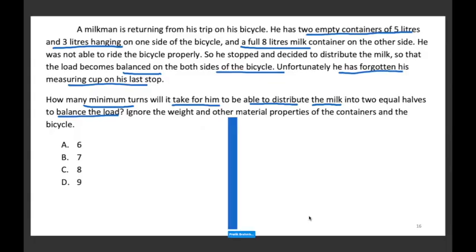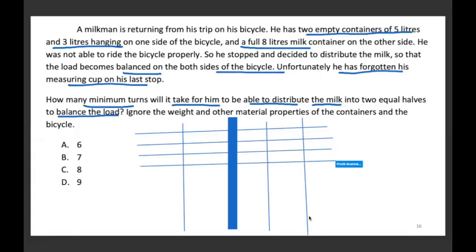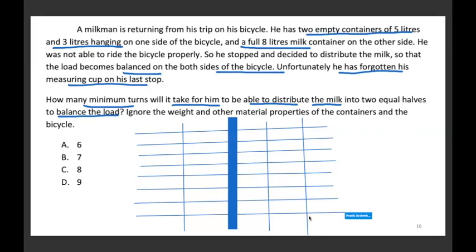If this is the cycle, के एक बाजू 8 लीटर का कंटेनर है, दूसरी बाजू 5 और 3 लीटर का कंटेनर है. ओके, now this is 8 liters, this is 3 liters, this is 5 liters, and then these are the steps that I will be taking.